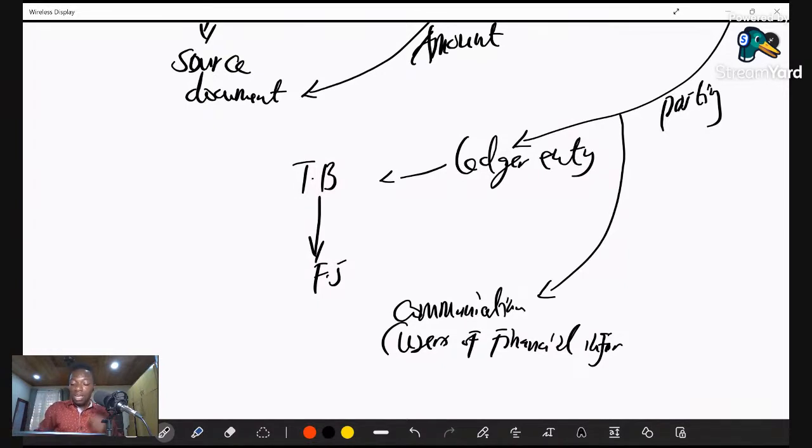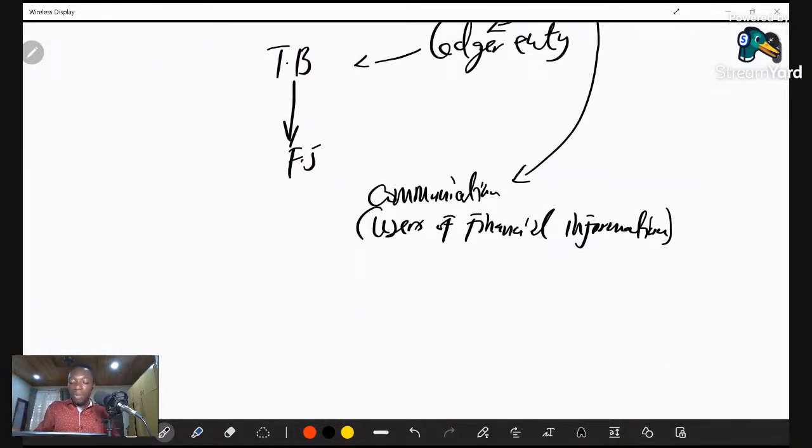And as I said, those people to whom we communicate the financial statement information, we call them users of financial information. They will use the financial statement information prepared to make what we call economic decisions.